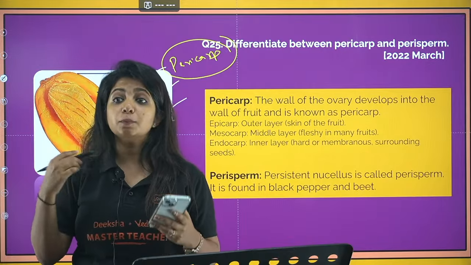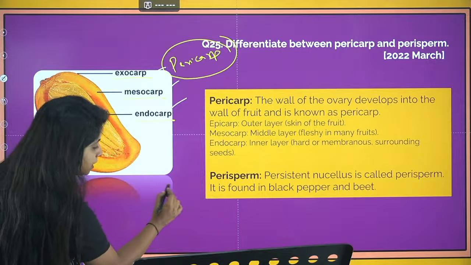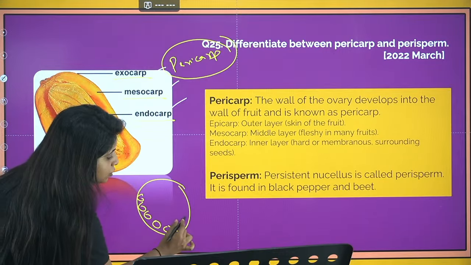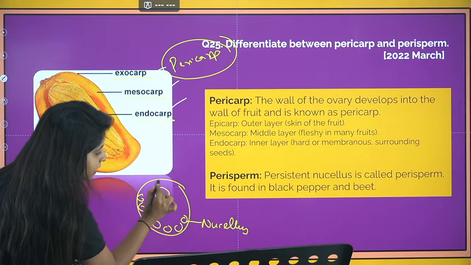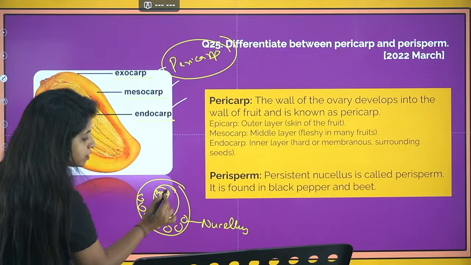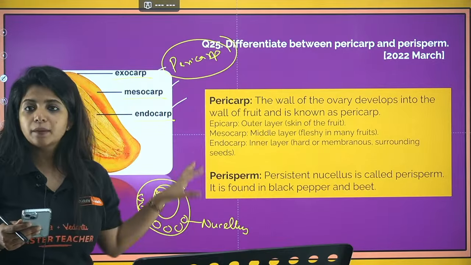Now what is perisperm? That is something very much different. In the ovule, as I said, there are cells known as the cells of the nucellus, and one cell out of this divides and forms the embryo sac, where the fusion of the male and the female gamete is happening.